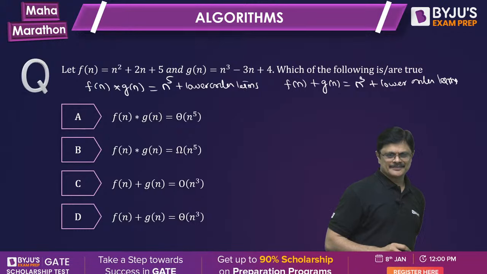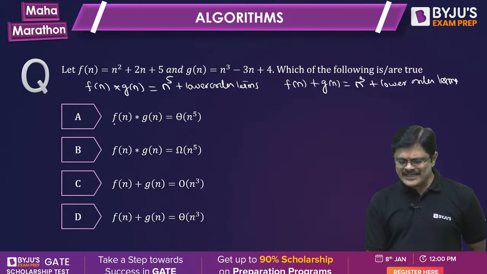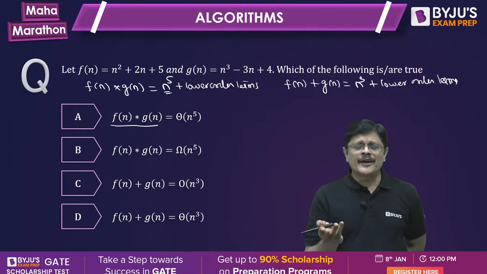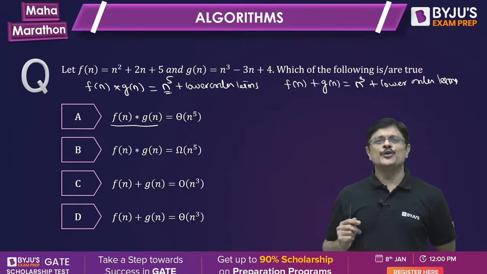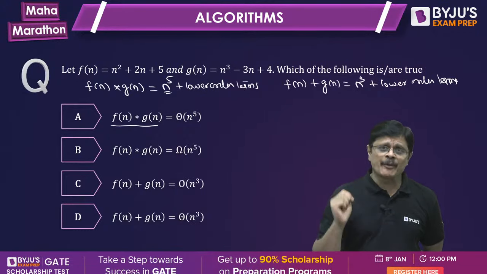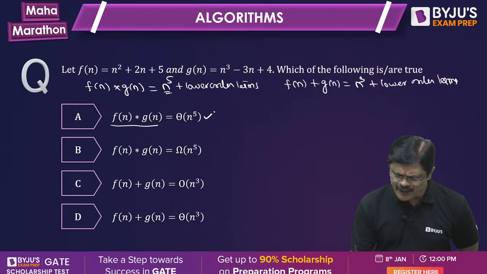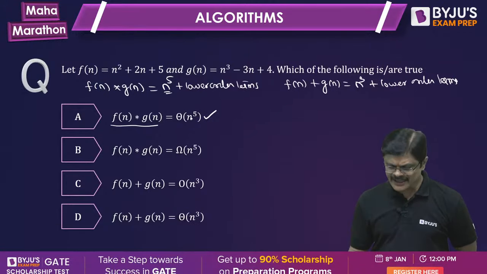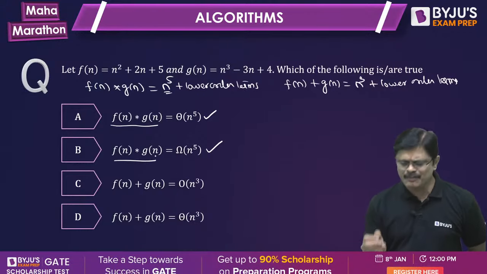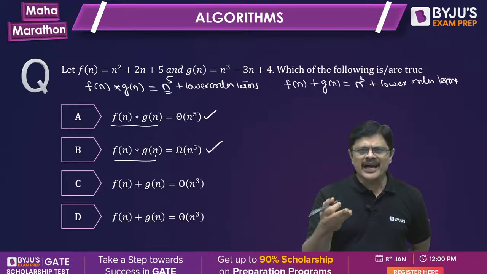Correct or not? So from this you can easily see f(n) is of order n^5. Whenever it is order n^5, you can say big theta of n^5, you can say big O of n^5, you can also say big omega of n^5. So whether saying f(n) into g(n) is big theta of n^5 is correct or big omega of n^5 is also correct. Product is big theta, you can say big omega too.